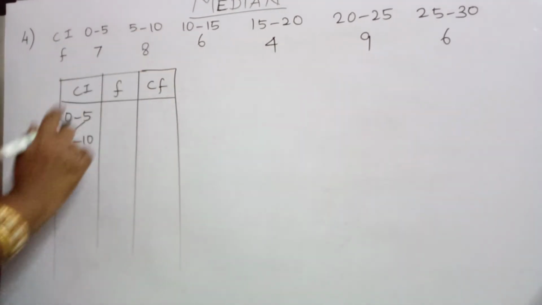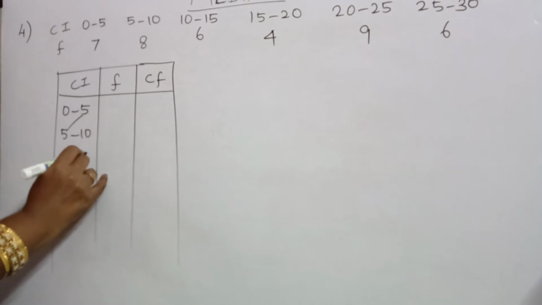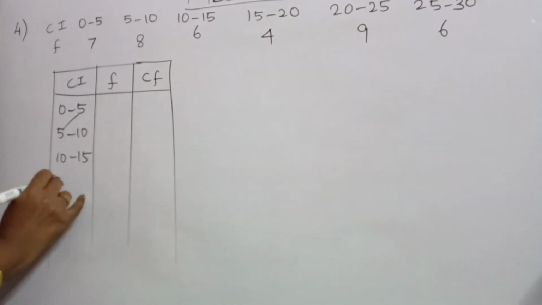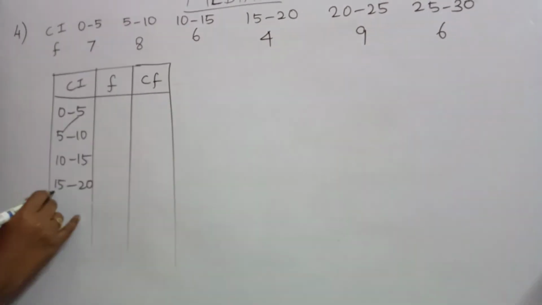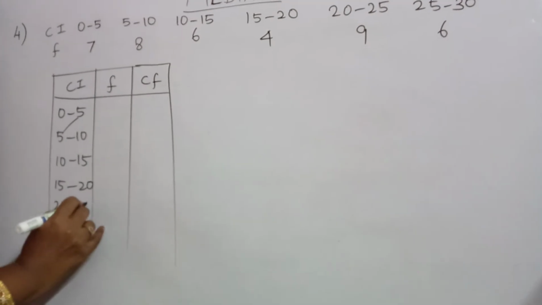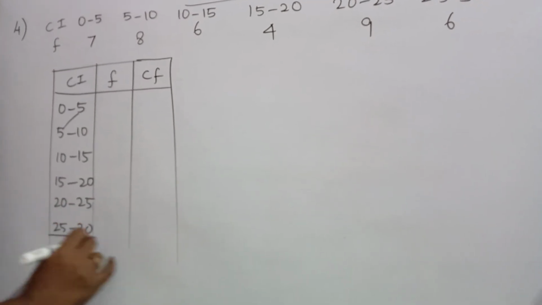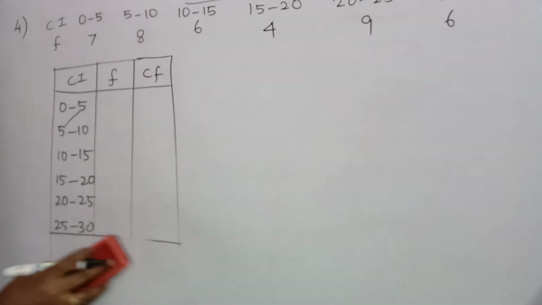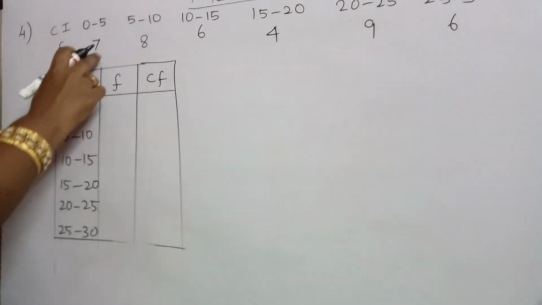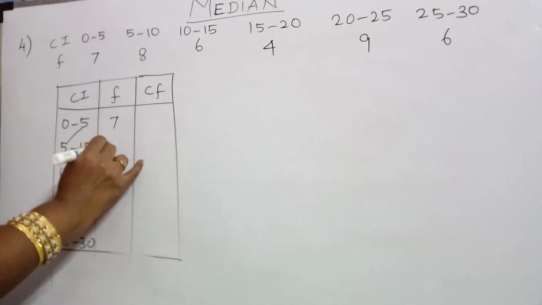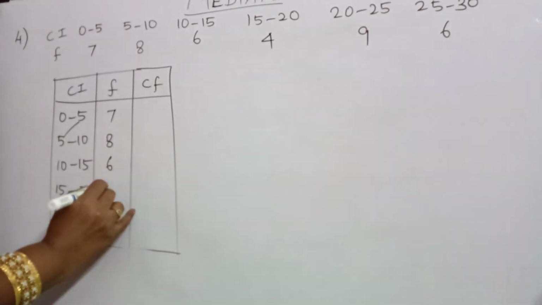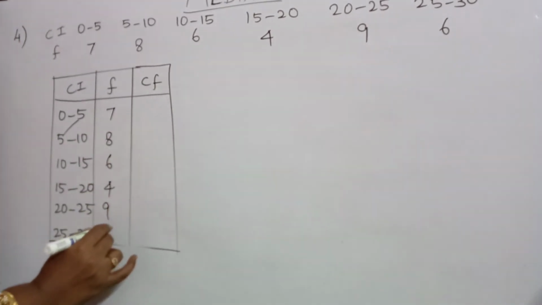The next number is 10 to 15. Next one is 15 to 20. Next one is 20 to 25. 25 to 30. Write the corresponding frequencies: 7, 8, 6, 4, 9, 6.